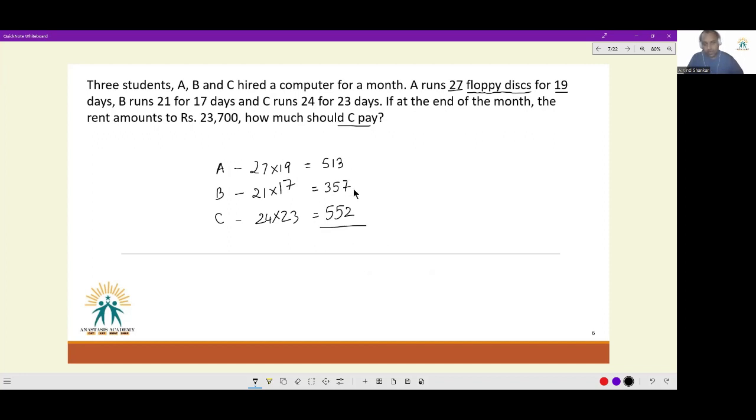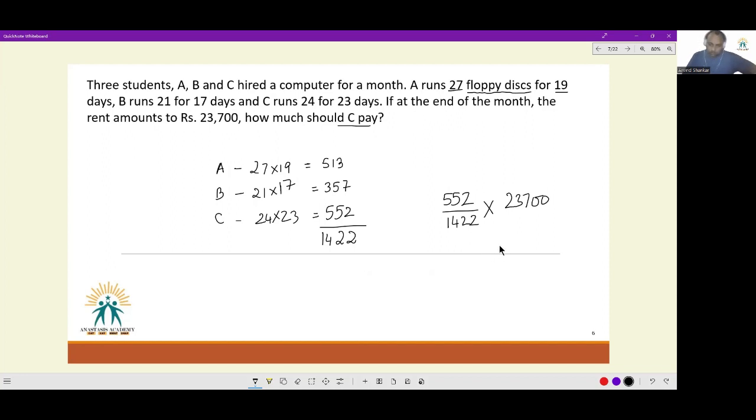So first thing we do is we add up these numbers. 3 plus 7 plus 2 adds up to 12, so 2 with 1 carried over. 1 plus 1 plus 5 plus 5 gets 12, again we get 2. 1 carried over, 5 plus 3 plus 5, 1422. We get 1422, whole thing, and 552. This is the share of C of the total burden. The total burden is informed to us as 23700.